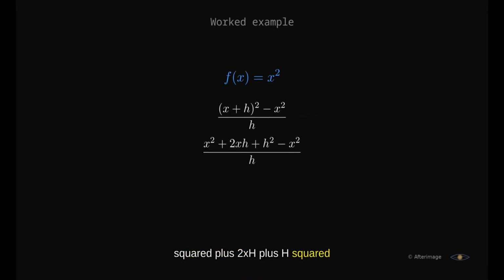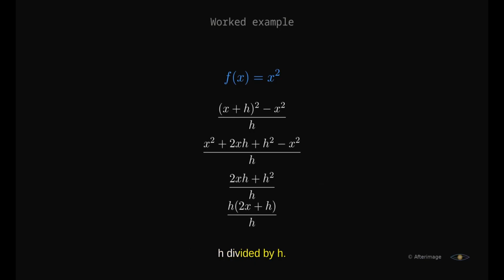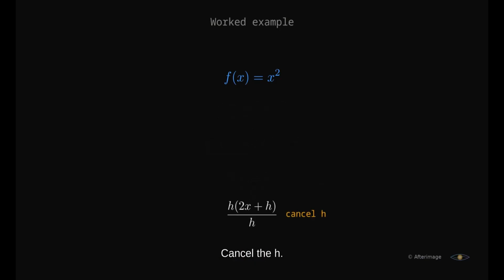Let's see it with a concrete example. Take f of x equals x squared. The difference quotient becomes x plus h all squared minus x squared, divided by h. Expand the numerator: x squared plus 2xh plus h squared minus x squared. The x squareds cancel. We are left with 2xh plus h squared, divided by h. Factor out h: h times the quantity 2x plus h, divided by h. Cancel the h. 2x plus h.